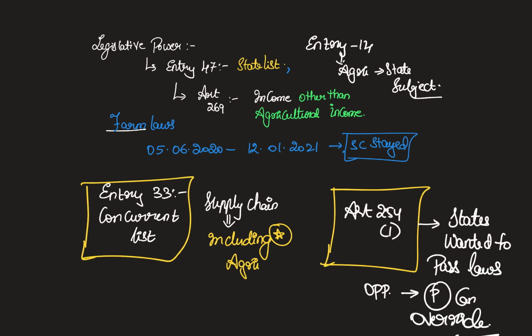So in order to bypass this, there were certain states which wanted to pass laws against the implementation of those three farm bills which were introduced, but again parliament can override them by passing another law which mandates the implementation of this. That is the whole point of concurrent laws and giving center more weightage. Anyway, this is the legislative angle of agricultural issues that can be important for solving prelims questions.